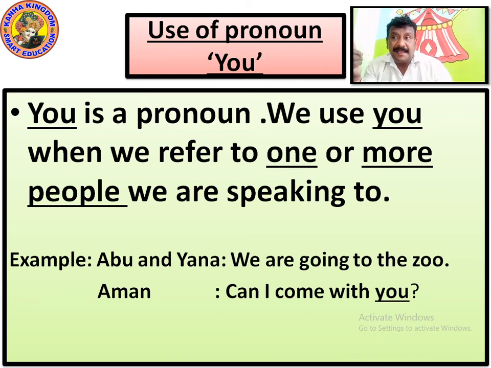So Abu and Yana are talking, we are going to the zoo. Aman is asking them, can I come with you? That means he is asking where they are going. Abu and Yana are going to the zoo. So he is asking them, can I come with you? This is where the word you is used. You word is used for asking permission. You word is used to address somebody who is in front of us.